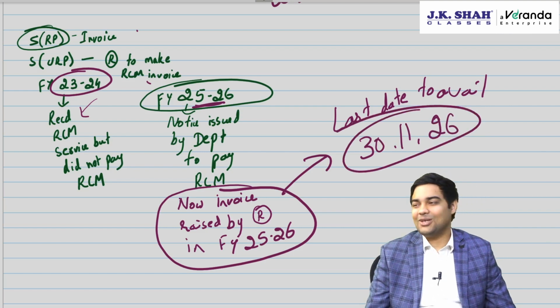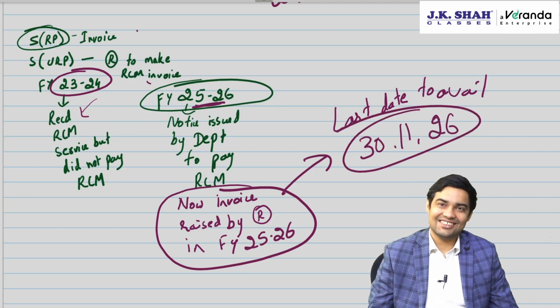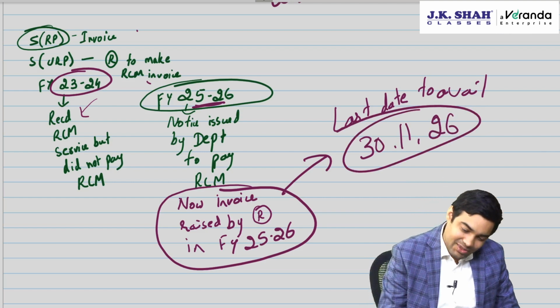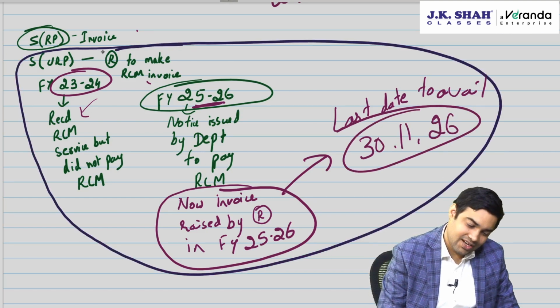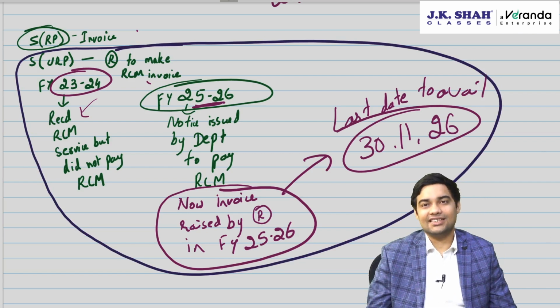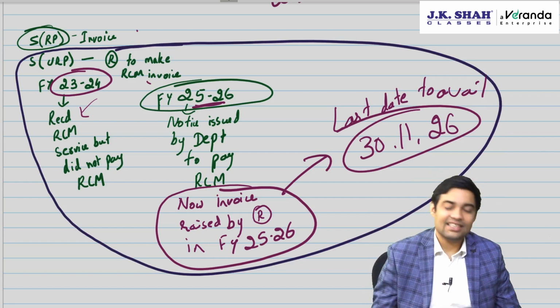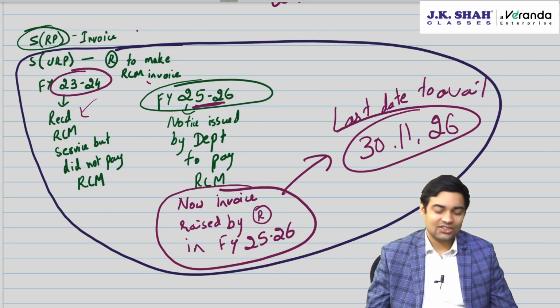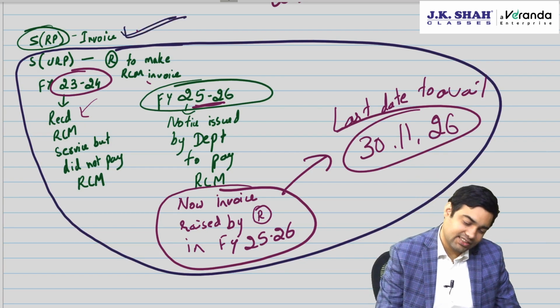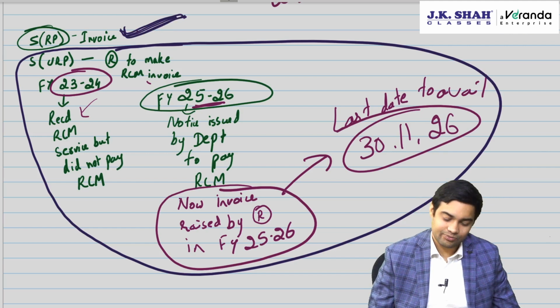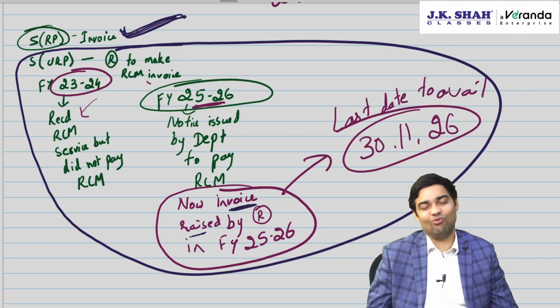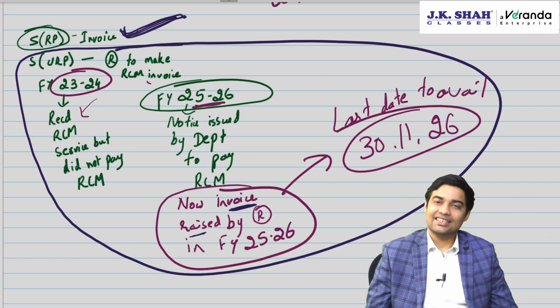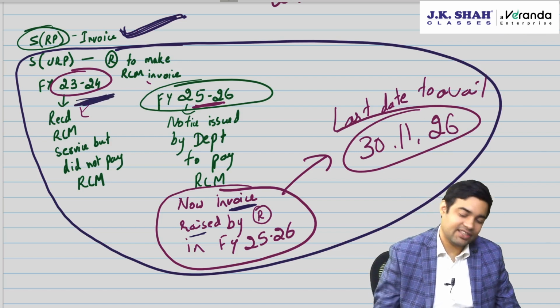That means you will be able to avail ITC on this. But remember, this is only possible in this case, not in a case where the supplier is registered and the supplier has already issued the invoice. That means the last date to avail ITC depends on the invoice date. But sir, if I raise invoice now, will interest apply? Obviously yes, because the liability was of 23-24.